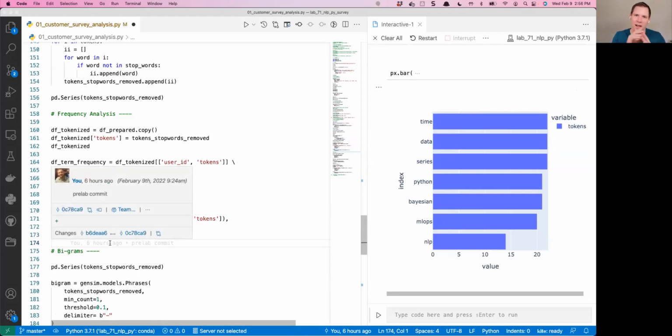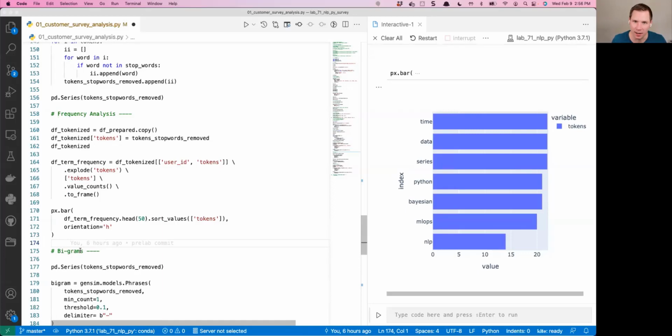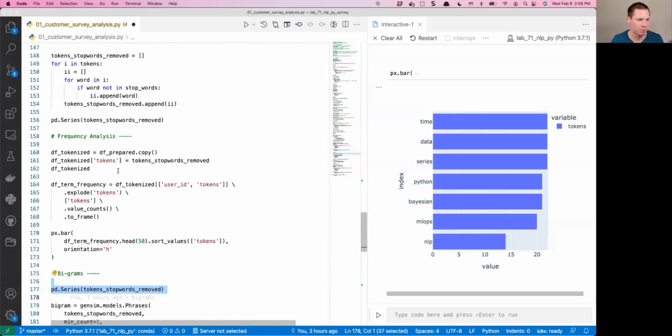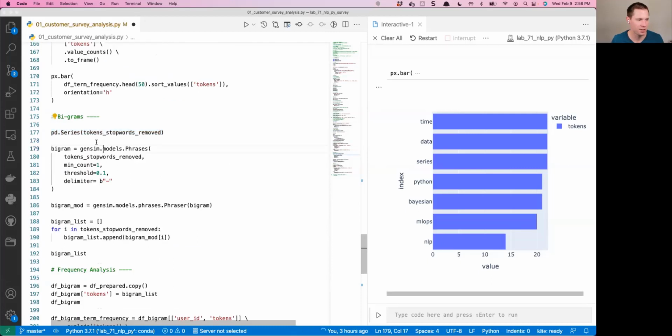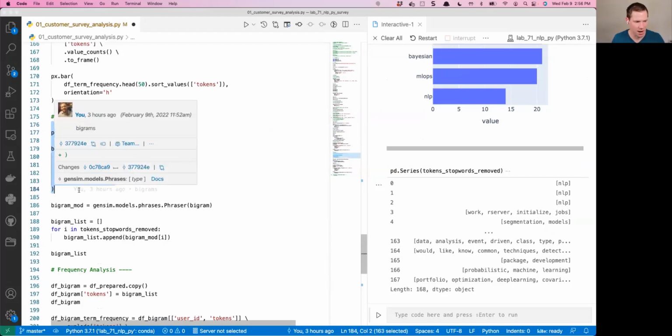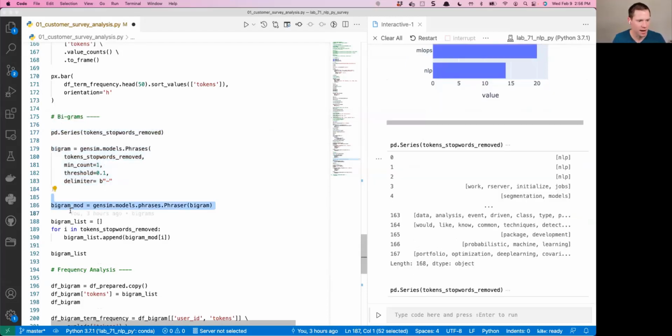Maybe we need to look at the co-occurrences, meaning when time and series are next to each other. That's what we call bigrams. Something like time series is a phrase that we want to analyze. We can do it using basically the same approach that we used up here, taking my token stop words, which look like this with just the unigrams. Then we can use Gensim models phrases, and this will allow us to create bigrams. So our first bigram is going to be created, and we'll create this thing called a bigram model.